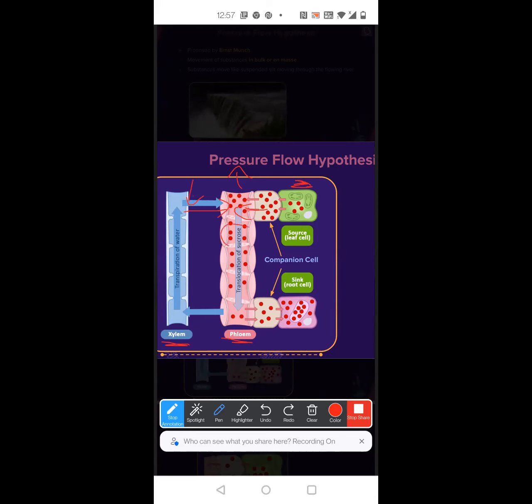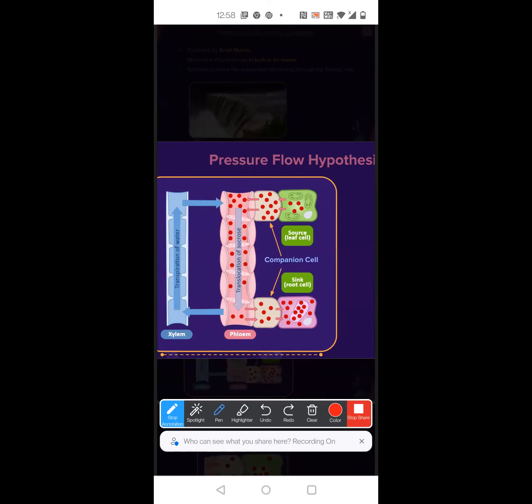When I say turgid, I mean compared to the cells present at the bottom, these cells will have more solute concentration. Because of the solute concentration difference between those cells, it will keep diffusing downwards. There will be a pressure difference. Actually speaking, it's a pressure difference. And at the down part, the solute concentration is less. So what moves from phloem to xylem now? I'll tell you, wait.